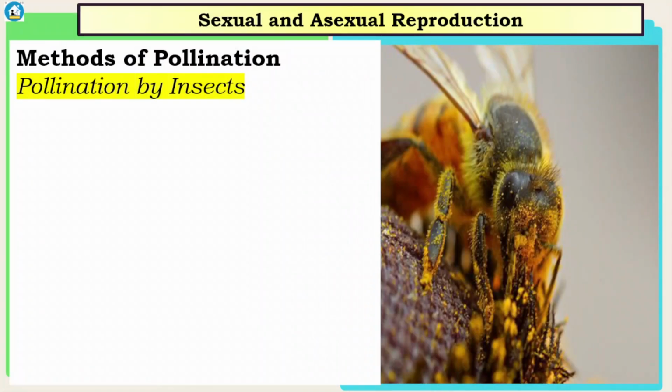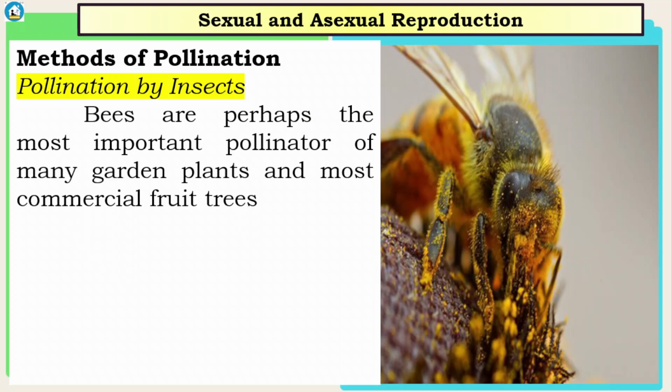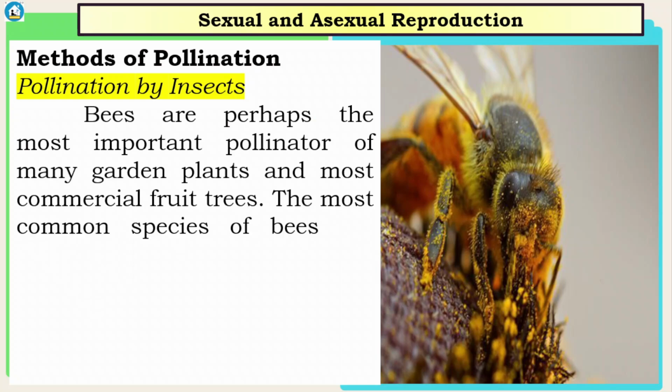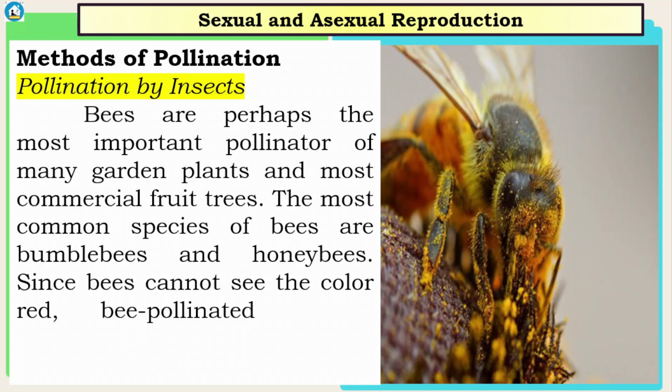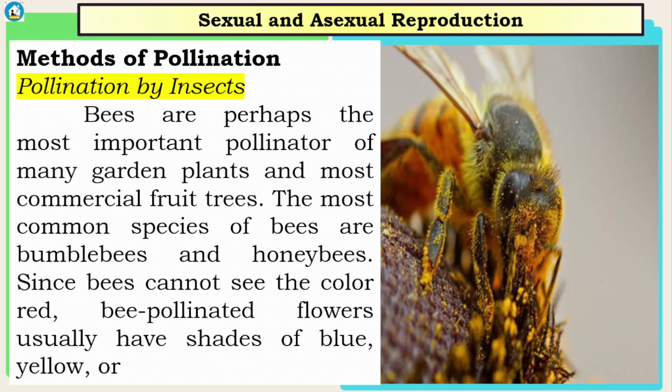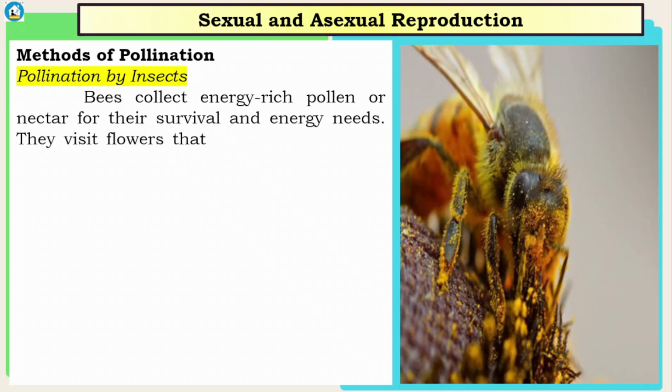The methods of pollination: pollination by insects. Bees are perhaps the most important pollinator of many garden plants and most commercial fruit trees. The most common species of bees are bumblebees and honeybees. Since bees cannot see the color red, bee-pollinated flowers usually have shades of blue, yellow, or other colors. So bees collect energy-rich pollen or nectar for their survival and energy needs.